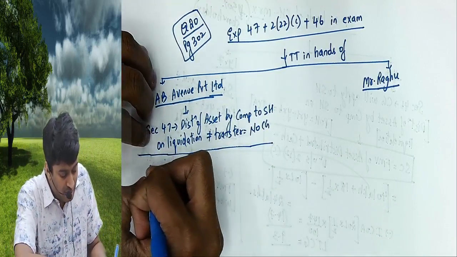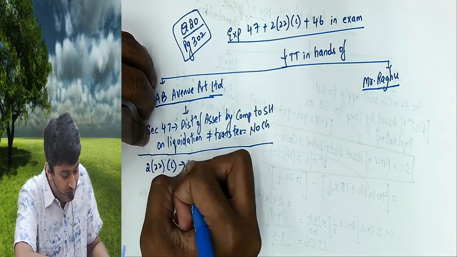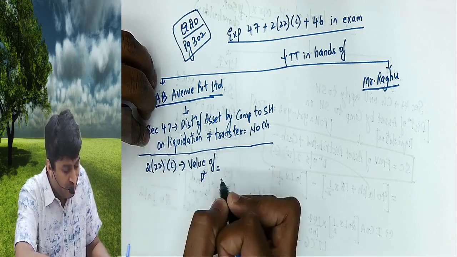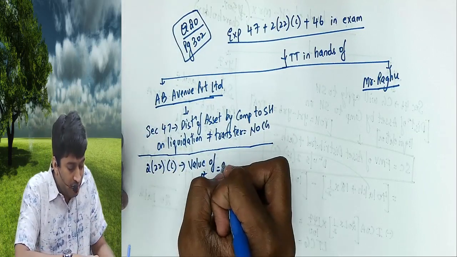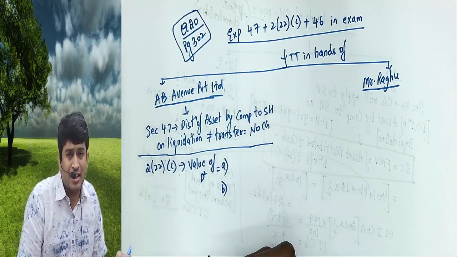But 222C: the value of deemed dividend is equal to the fair market value of assets distributed plus cash.